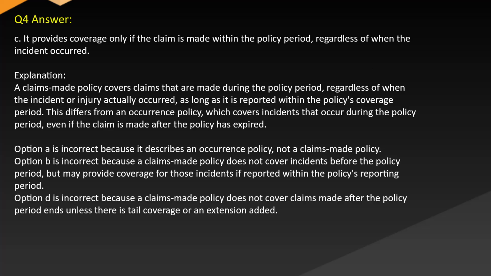Answer: C. It provides coverage only if the claim is made within the policy period, regardless of when the incident occurred. Explanation: a claims-made policy covers claims that are made during the policy period, regardless of when the incident or injury actually occurred, as long as it is reported within the policy's coverage period. This differs from an occurrence policy, which covers incidents that occurred during the policy period, even if the claim is made after the policy has expired.